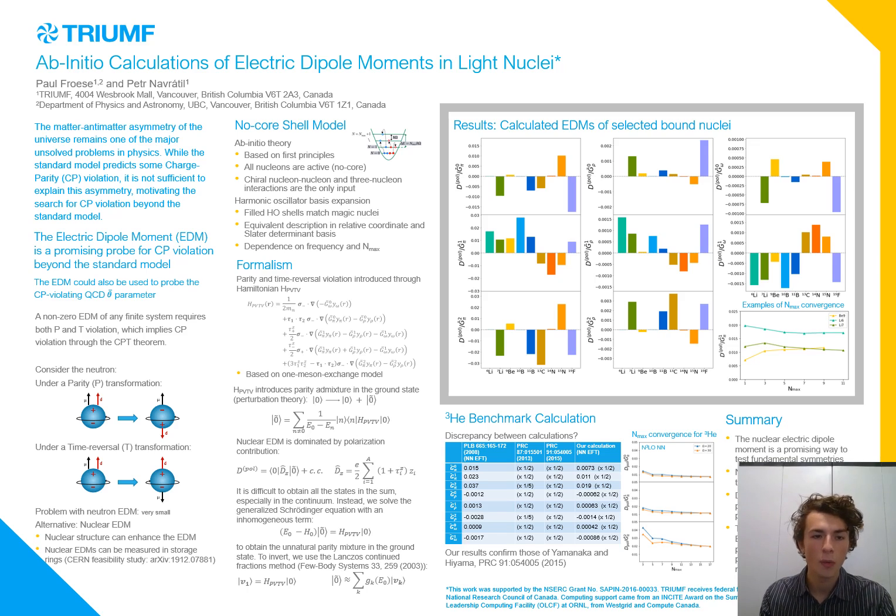So first, the why we did these calculations. As you're likely aware, the matter-antimatter asymmetry of the universe is one of the major unsolved problems of physics. Our current standard model has some charge parity violation built in, but it's not enough to account for this asymmetry, which motivates the search for CP violation beyond the standard model.